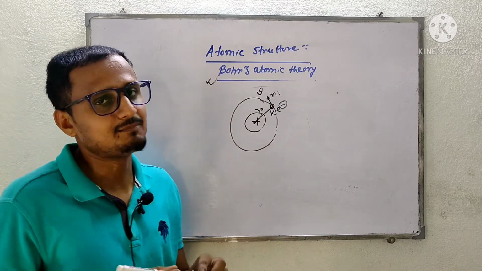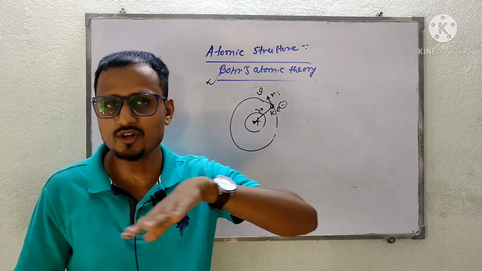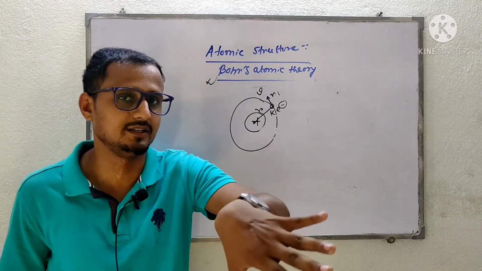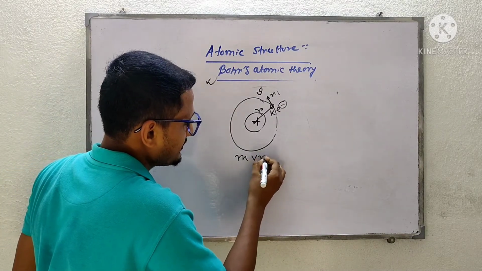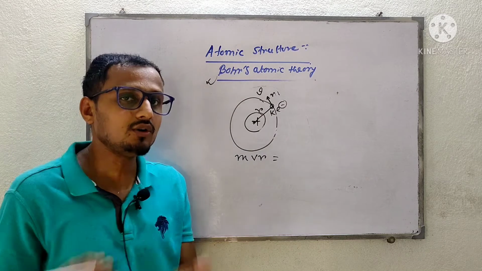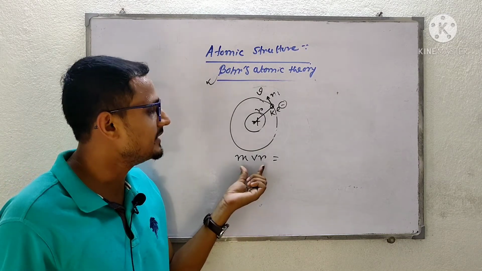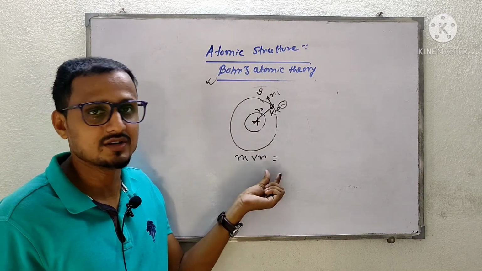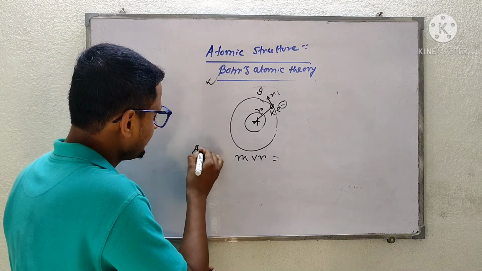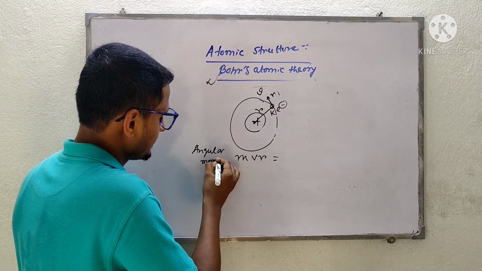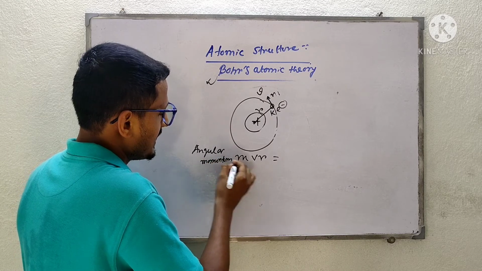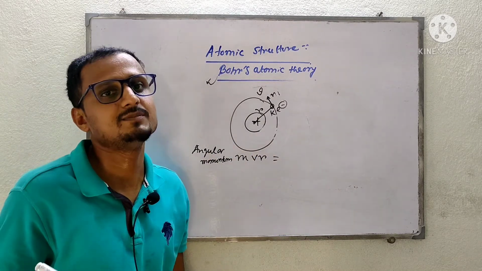Now as the particle is moving in a circular orbit, it will have a momentum, that will be angular momentum. Angular momentum is nothing but mass into velocity into radius. Now Bohr told that the angular momentum, mass into velocity into radius, will be an integral multiple of h by 2 pi.